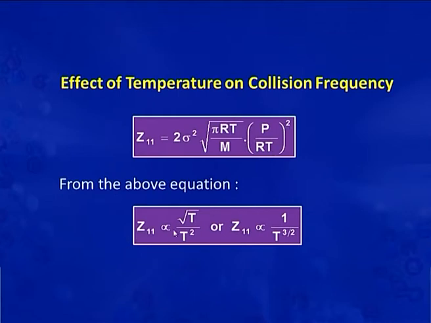So, Z11 is proportional to root T by T square, or you can write it as Z11 is proportional to 1 by T to the power 3 by 2. So, as we decrease the temperature, the gas contracts and the molecules come closer to each other. So, definitely the frequency of collisions also increases.